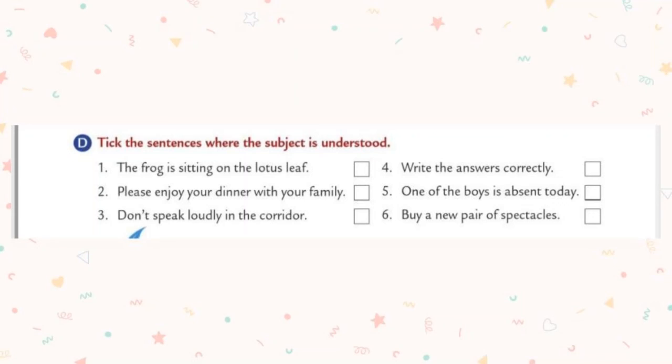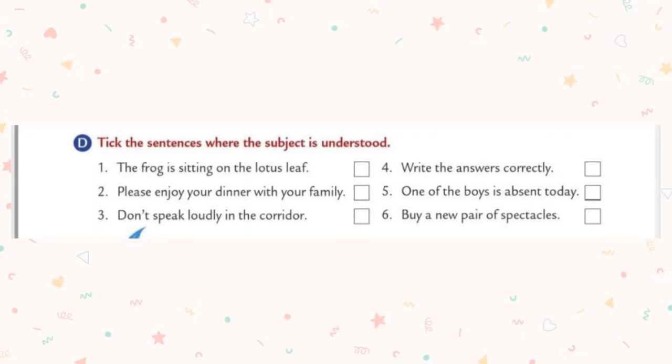Let us do the first one. The frog is sitting on the lotus leaf. We know very well that frog is the subject. So this is not a command or request sentence. So this is a normal sentence. We should not tick, okay? Just leave the box empty. Let's move to the second one.